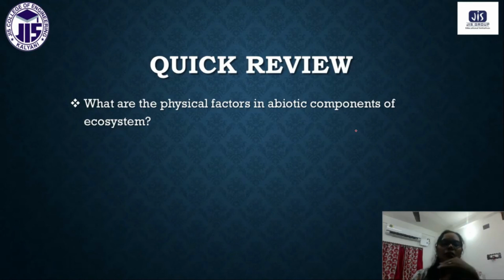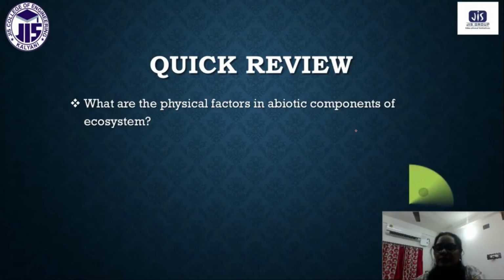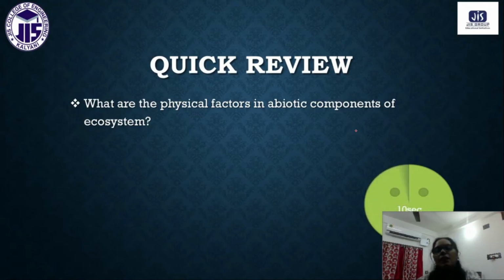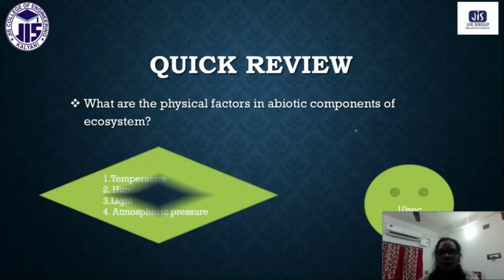Okay, now this is the last topic. So a quick review. I want to make a quick review. I have given one question: what are the physical factors in abiotic components of ecosystem? These are the types of MCQ that you can have very frequently in your exam. So for that you have 10 seconds. Yeah, your 10-second time is over. And yes, you are absolutely right.